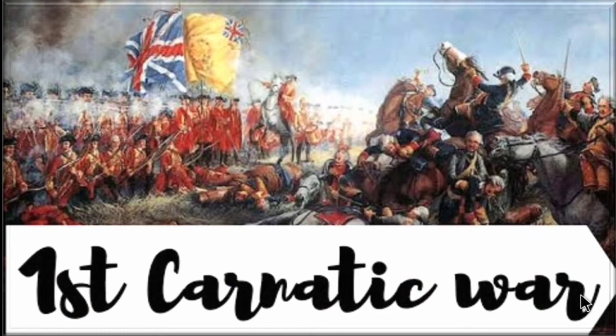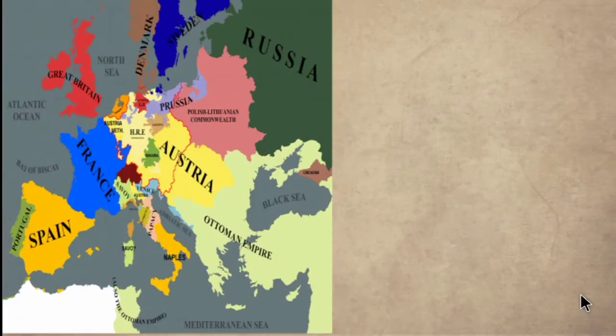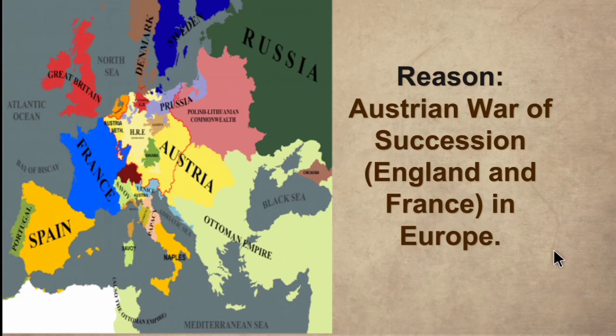So the first Carnatic War was fought between 1746 and 1748, that is, for nearly 2 years. So what is the reason for this war? The main reason is the Austrian War of Succession in England and France in Europe.